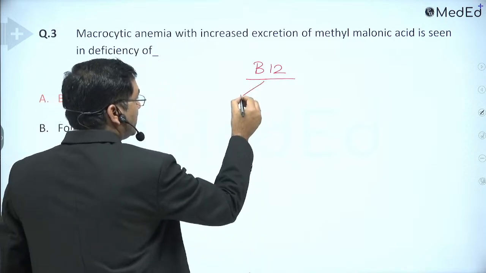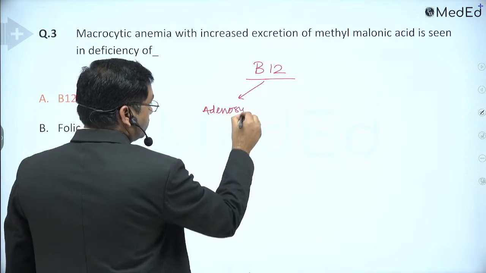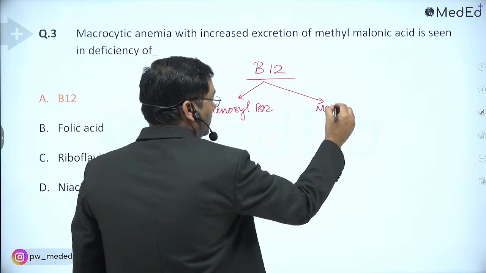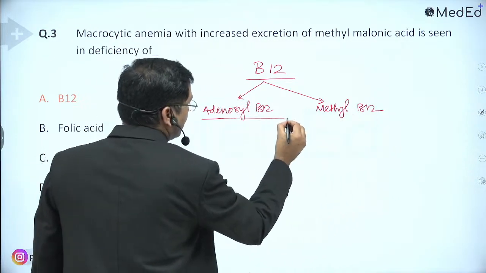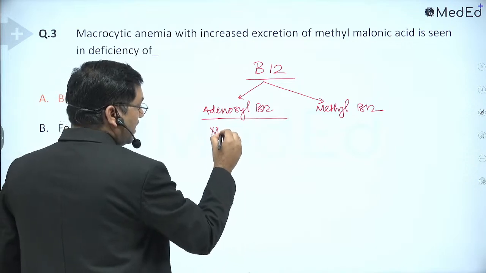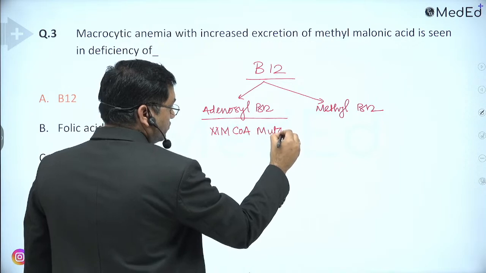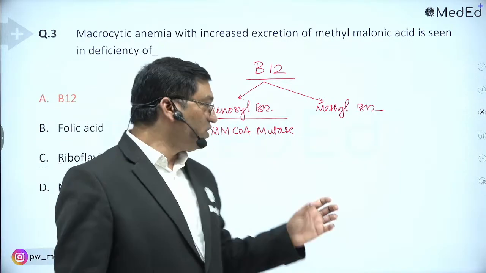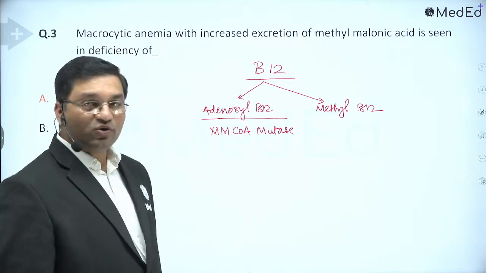One is adenosyl B12 and the second one is methyl B12. Adenosyl B12 is required for the methylmalonyl coenzyme A mutase reaction, which is an important reaction in gluconeogenesis, in the conversion of propionyl coenzyme A to succinyl coenzyme A.